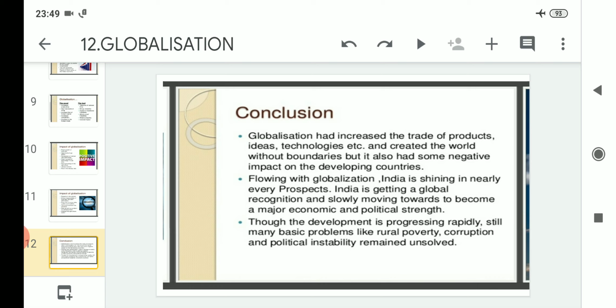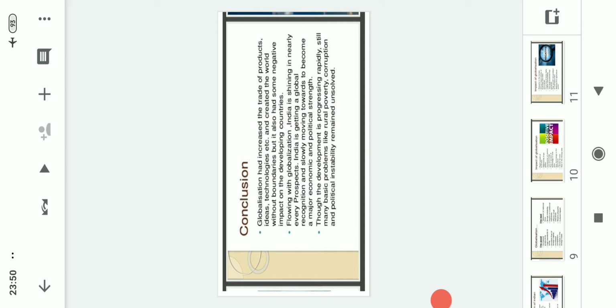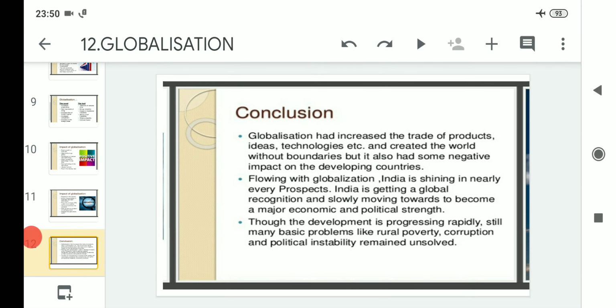So in the conclusion part, it can be written here that globalization has increased the trade of products, ideas, technologies, etc., and created a world without boundaries, but it has also had some negative impact on the developing countries. That means it is the general definition according to which globalization is the trade of products, ideas and technologies that comes from everywhere, and it has made the world a small place, and we feel that there is no boundary.